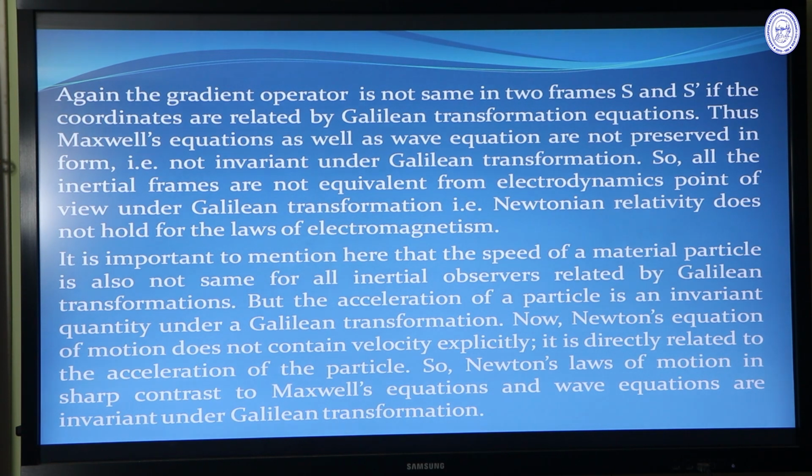It is also important to mention that the speed of a material particle is also not the same for all inertial observers related by Galilean transformation. But the acceleration of a particle is an invariant quantity in Galilean transformation, and Newton's equation of motion does not contain velocity explicitly. It is directly related to the acceleration of the particle. So Newton's laws of motion, in sharp contrast to Maxwell's equation or the wave equation, are invariant under Galilean transformation, but Maxwell's equation and the wave equation are not invariant under Galilean transformation.